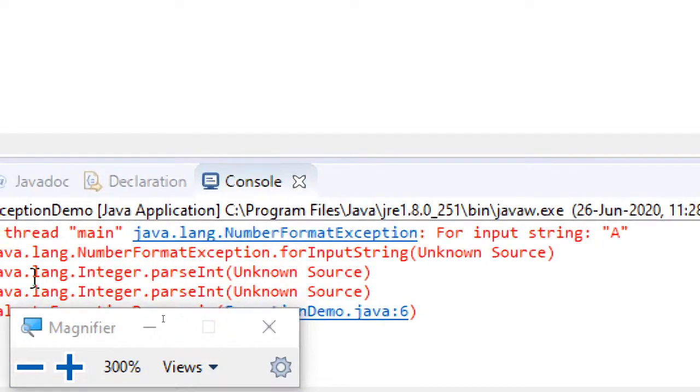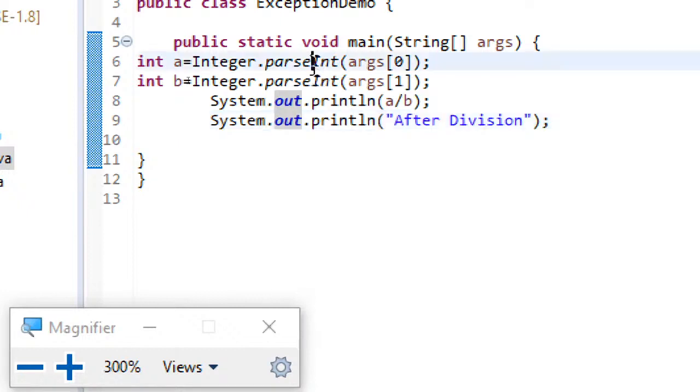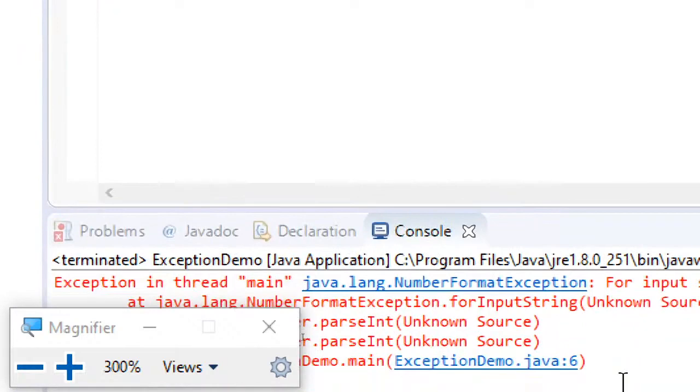Now here you can see one more type of exception, that is NumberFormatException, because it is expecting an integer, and that is the reason you have written Integer.parseInt. You are trying to convert whatever command line argument you gave to an integer, and then storing it in an integer variable. But what we have provided there is a and b, normal characters. So that's the reason it is giving NumberFormatException.